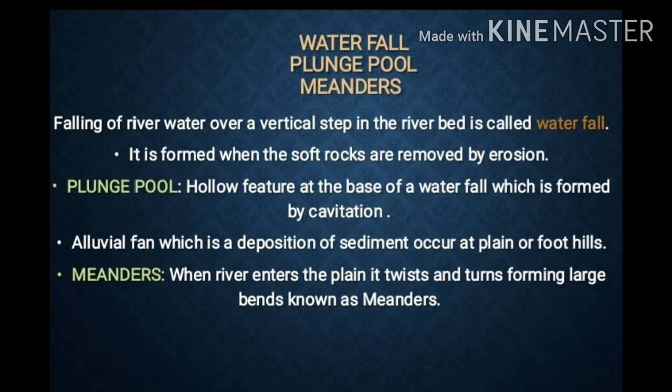When the landscape is eroded and the soft rocks are moved away, the waterfall is created, falling in a vertical direction through the riverbed.